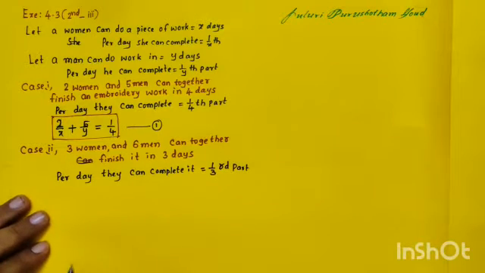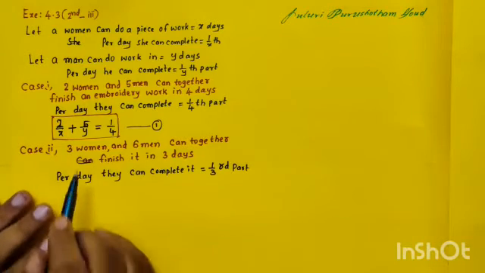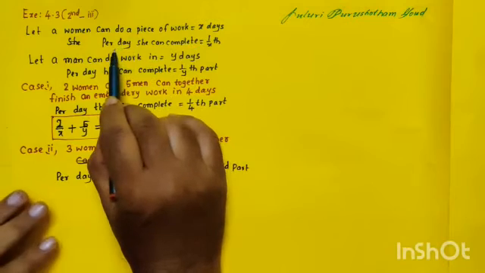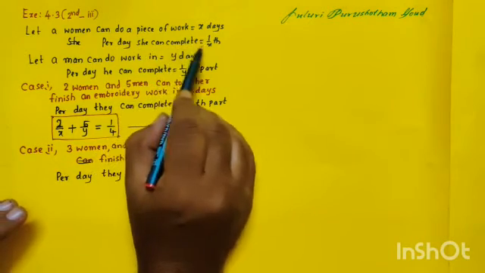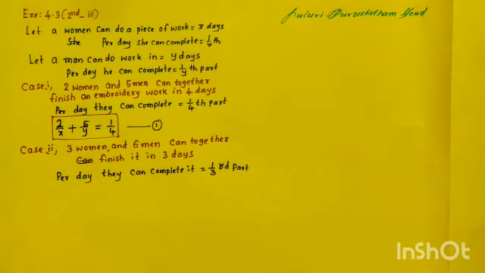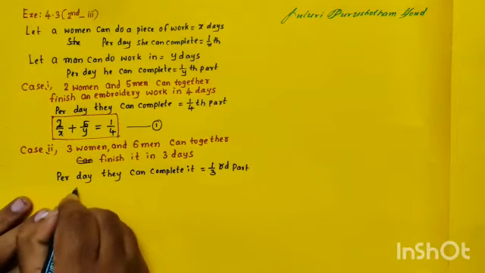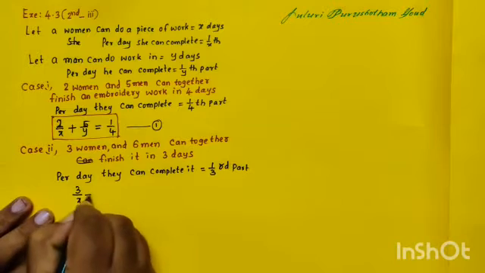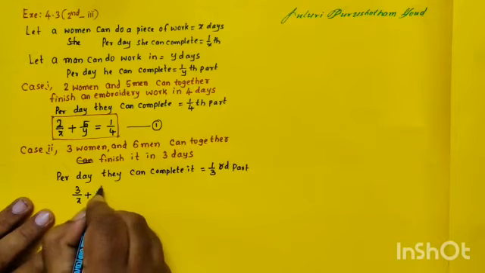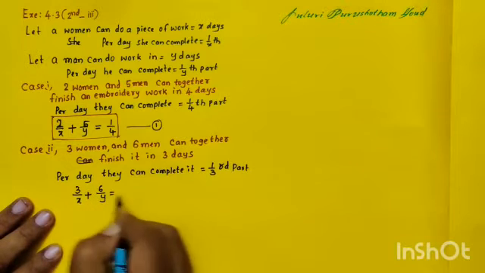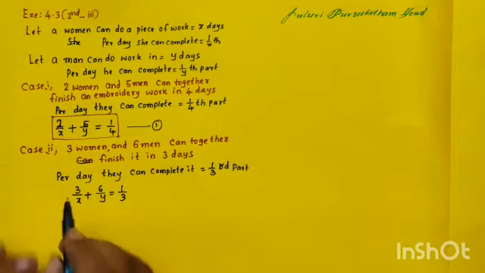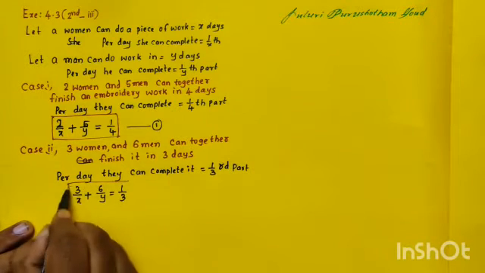Is it clear, Nana? But how many women now? Per woman, one woman can complete the work in 1 by xth part, means 3 women means 3 into 1 by x, that is 3 by x, plus how many men? 6 men means 6 by y, that is equal to 1 by 3. We have to say this is the second equation.